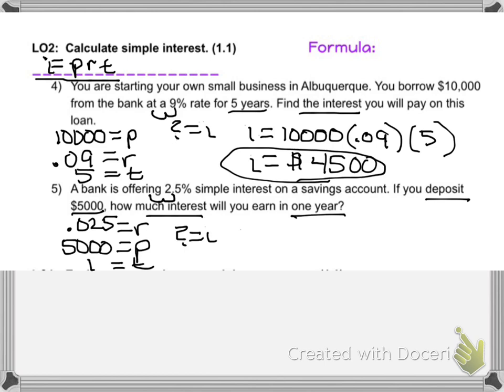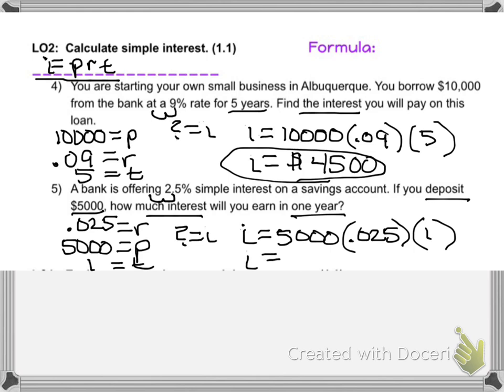So we're going to plug in our amounts for our letters. So I'm going to substitute 5,000 for P. I'm going to substitute 0.025 for R. I'm going to substitute 1 for T. When I multiply all these together, I get my interest of $125.